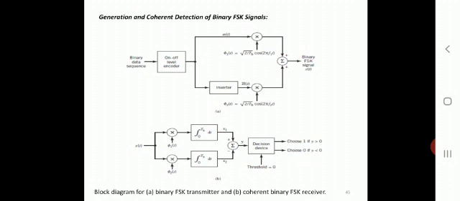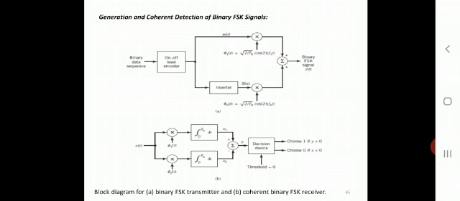So here one thing we have to remember: the two oscillators are alternatively switched on based on the input values. Whenever symbol 0 is transmitted, the upper oscillator is on. Whenever 1 is transmitted, the lower oscillator will be on, and these two get combined according to the input binary values. Based on that, we can judge the two different values at the receiver from the different frequencies.